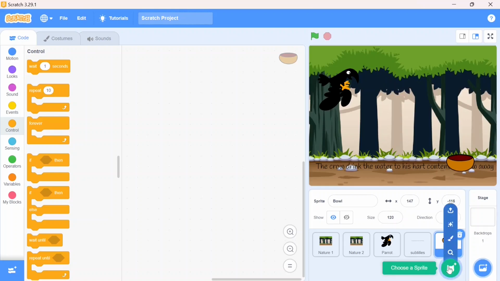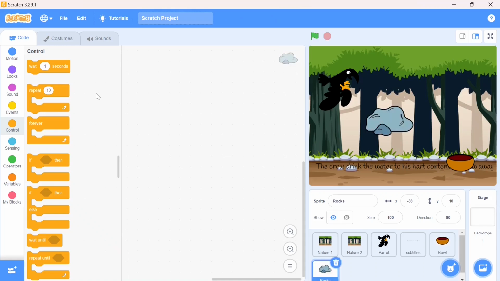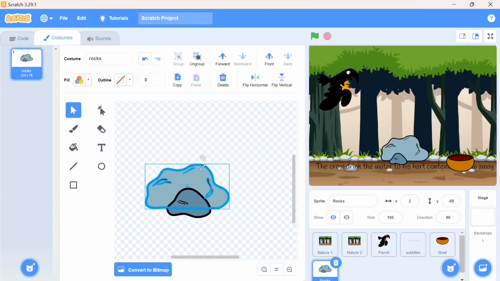Now I want some pebbles also. For that I'm going to choose the sprite. Okay, I will type rocks over here. I have some rocks. These are too big for that. I'll go into the costume. Let's select it. This one. Make it short like pebbles.